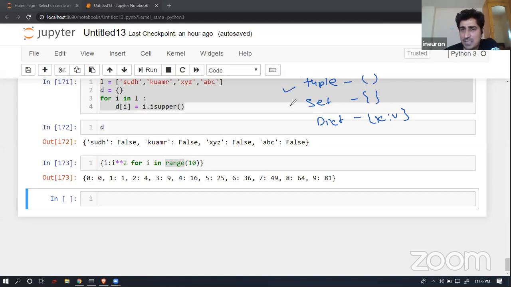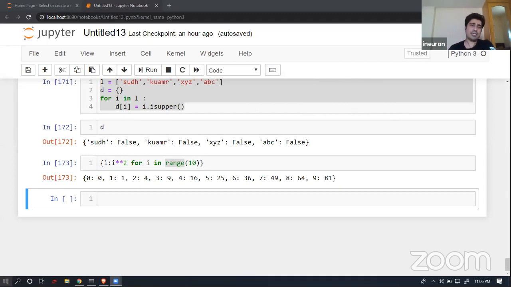We have done multiple operations with respect to tuples, sets and dictionaries, and we are able to achieve many things using them. That is completely fine. We have done many permutations and combinations as well. So just try to practice it along with me.